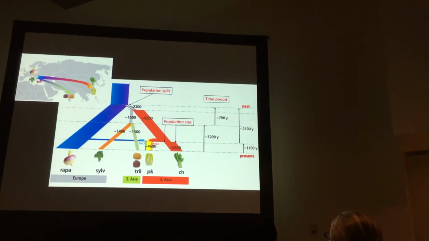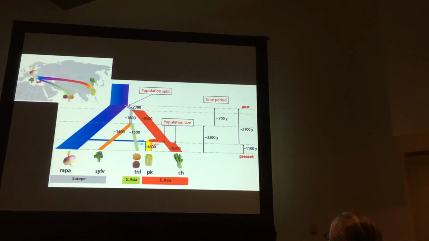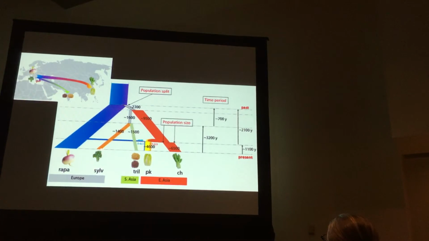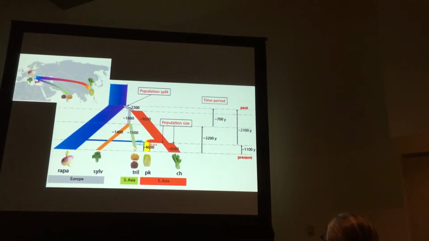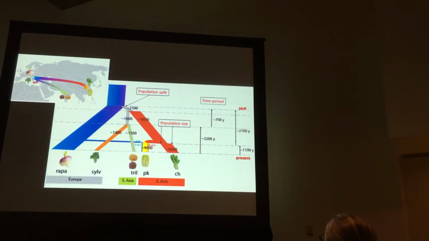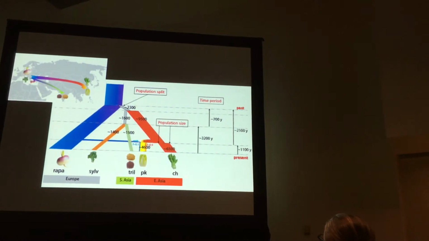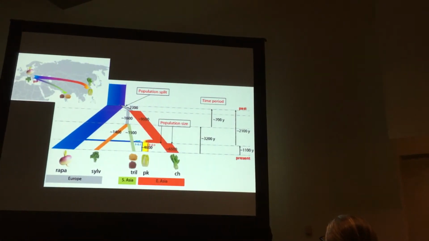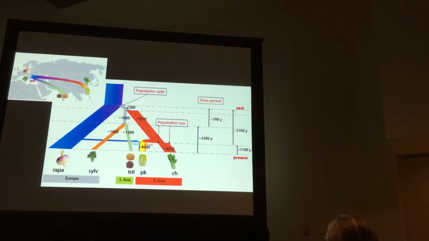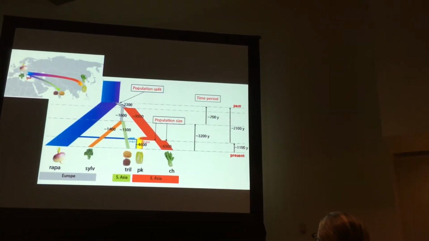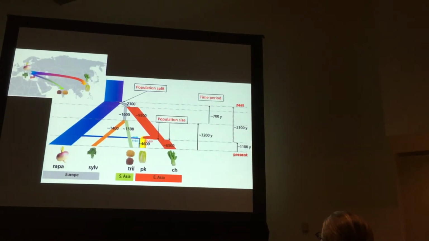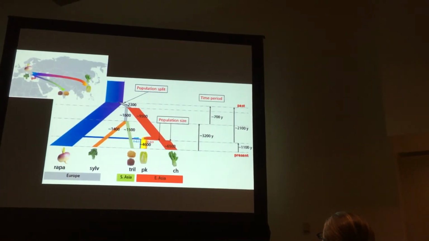So what we can learn from this analysis is, if you compare these two lineages, the Italian group and the Indian sarson, with the East Asia lineage, Chinese cabbage and pak choy, you can find this group has a much larger effective population size compared to the other group, which indicates the East Asia group didn't experience a very strong founder effect during their diversification process.